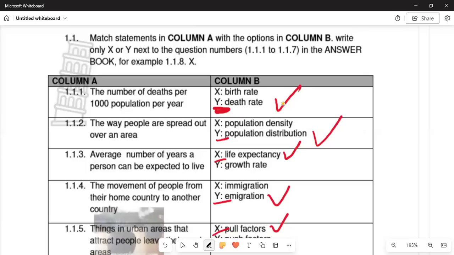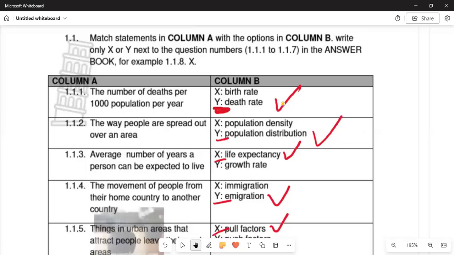In 1.1.3, we are saying the average number of years a person can be expected to live. That is life expectancy. Bear in mind that between the two genders, females are expected to live longer than males because of the stress that males go through. According to studies, males are also exposed to too much smoking and activities such as alcohol, which play a vital role in this scenario.